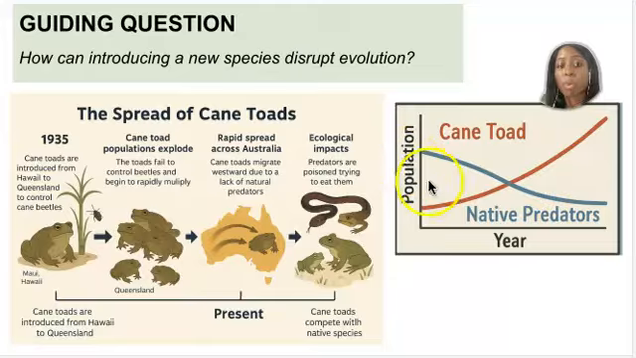The native predators that were naturally keeping things in check, their population declined, while the cane toad population increased. The ecological impacts were the decline of the native species, and overall, it was just a bad experience for it. So their environment started to go through a lot of issues.